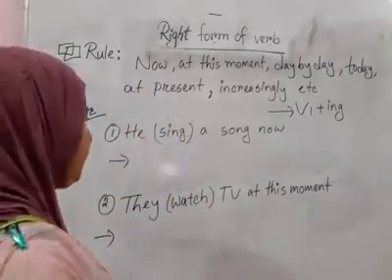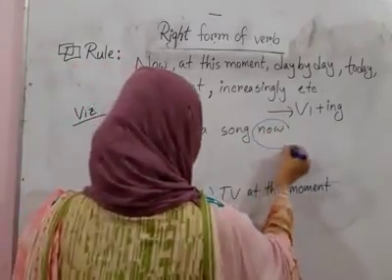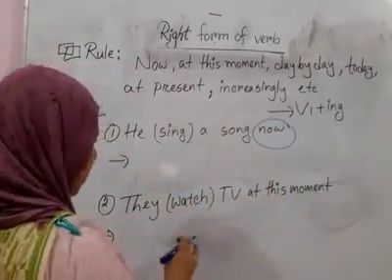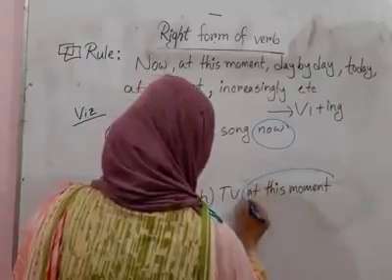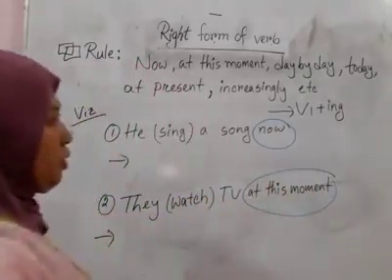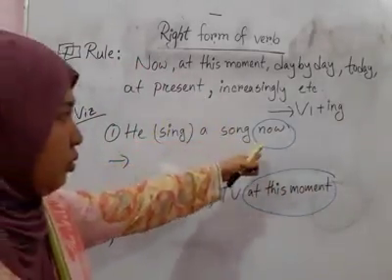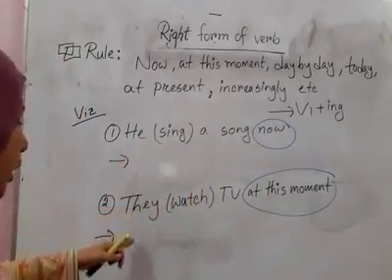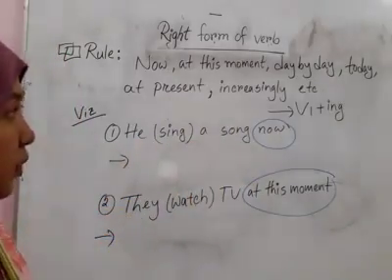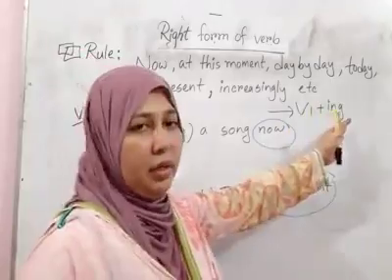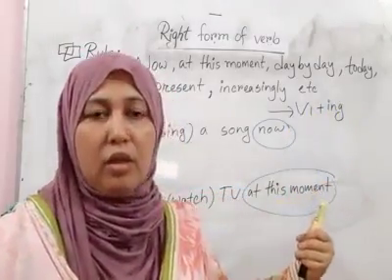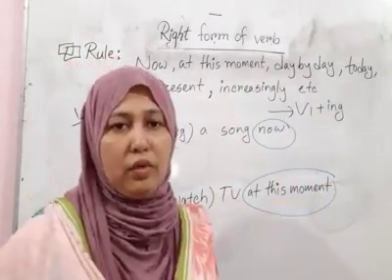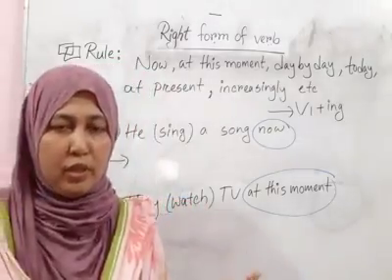You see now is here, and in the second sentence we find at this moment. So we find two time expressions in two sentences. So the verb should be in base form and ing, that means in present continuous tense.